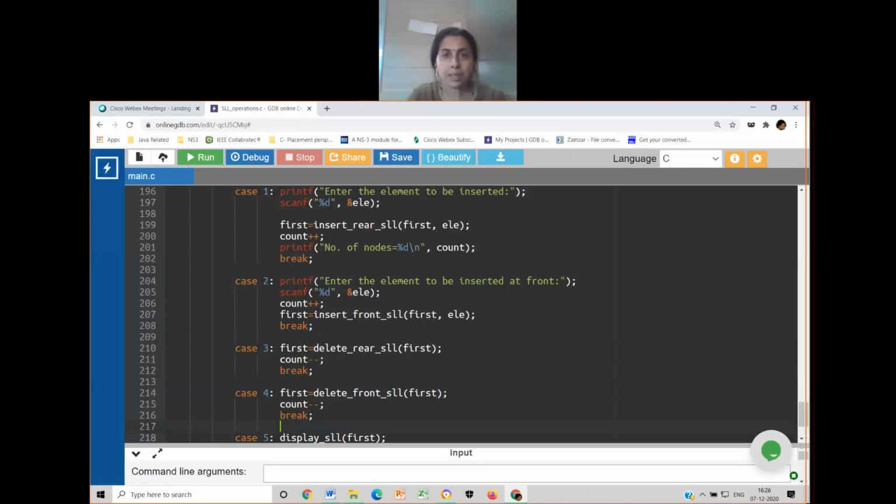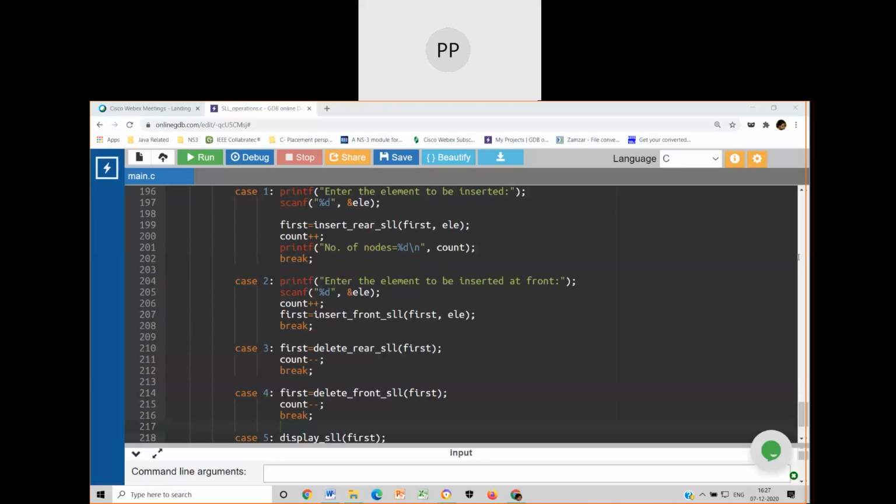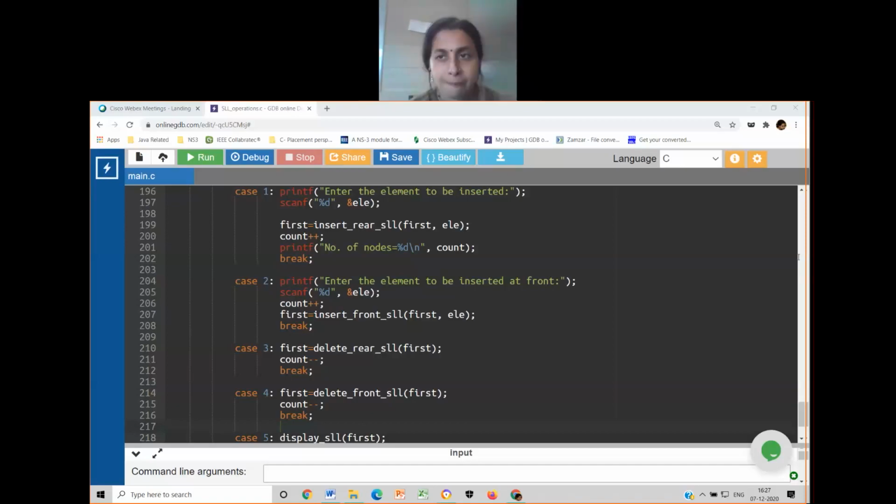Yes, anybody can comment how you can do this. It's merely an idea how you can implement this. Anybody can comment on this. The starting element. Pardon? Ma'am, we can go on checking. We can go on traversing the linked list, ma'am. Hmm? With parallel checking of the inserting element, ma'am.